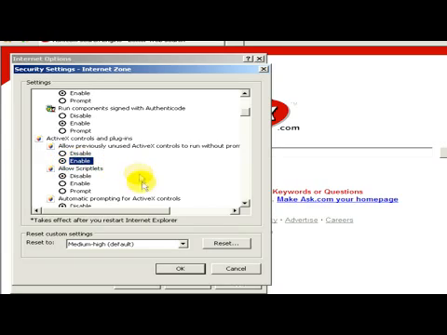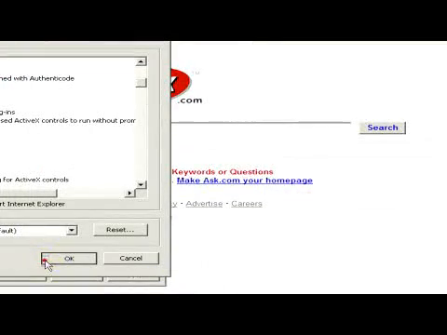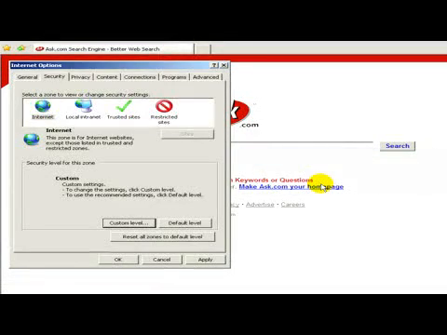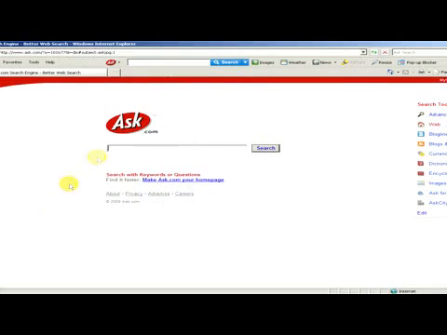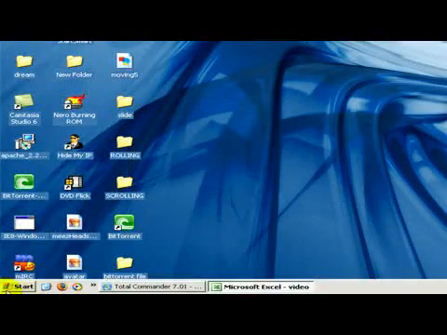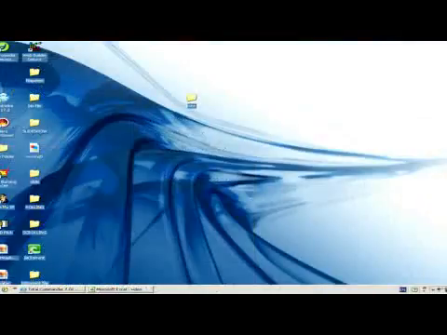And now we click on OK. Yes, we are sure that we want to save the changes. Okay, now click on Apply and click on OK. Now we have to close and reopen the web browser in order that our savings and changes were functioning.